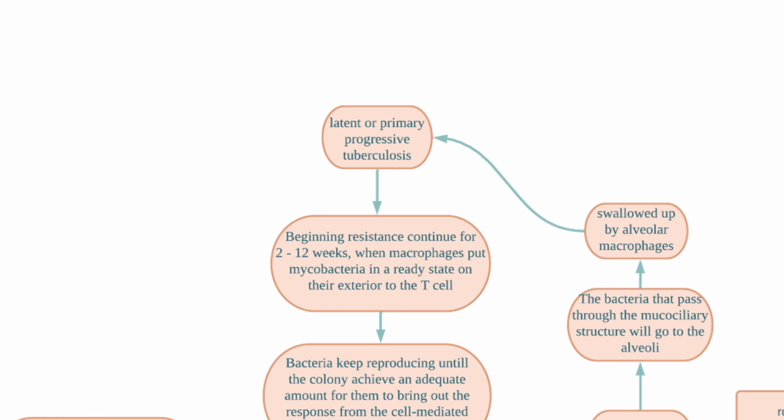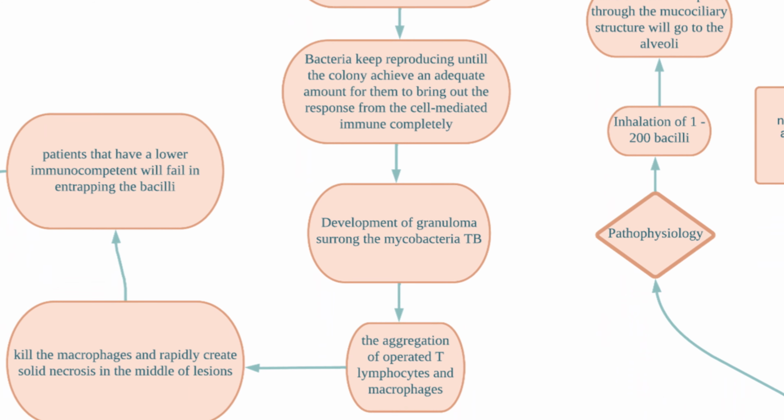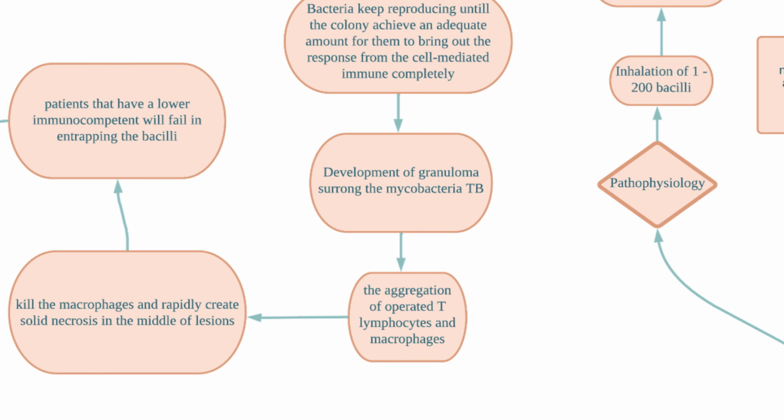primary progressive tuberculosis. The macrophages will put mycobacteria in a ready state on their exterior to the T cells. The process is called beginning resistance, which will continue for 2 to 12 weeks. The bacteria will keep reproducing until the colony has reached an adequate amount to bring out the full response from the cell-mediated immune system. Development of granulomas on every side of Mycobacterium tuberculosis is known as its later protection, the aggregation of activated T